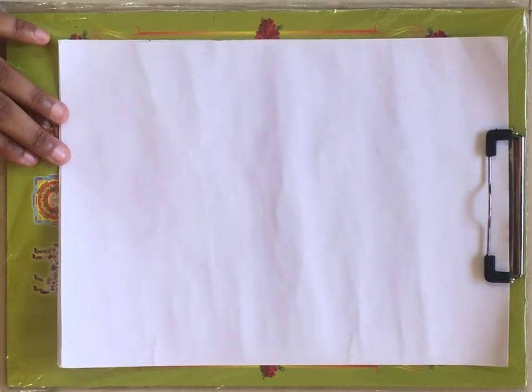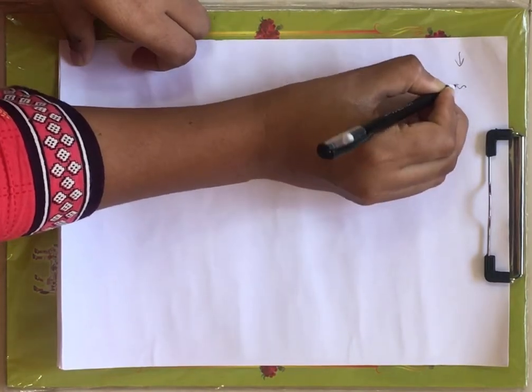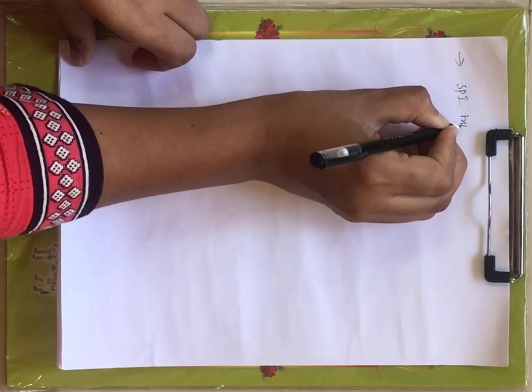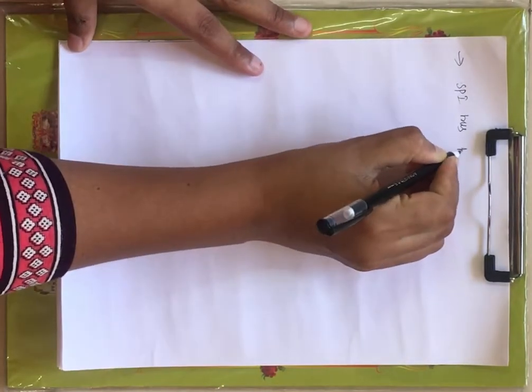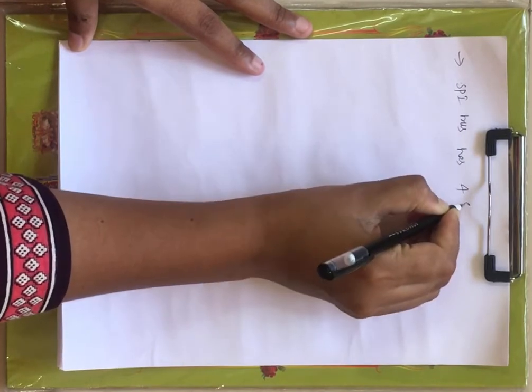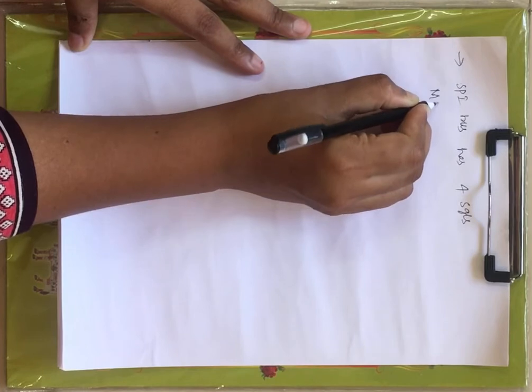Right? Now this SPI protocol, we call it the SPI bus. This SPI bus has 4 signals. Now what are those? Let us see.